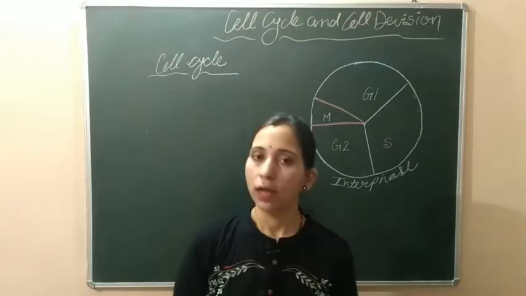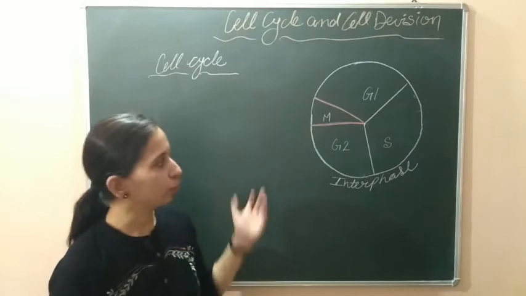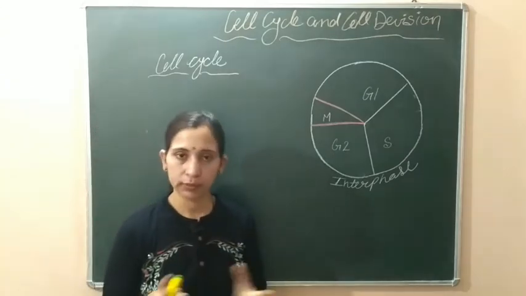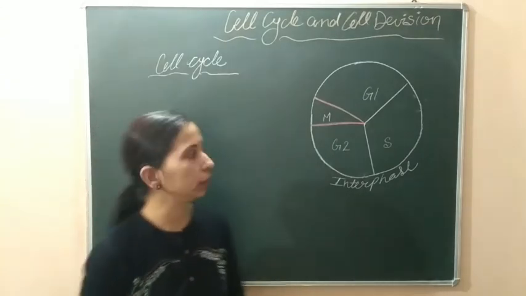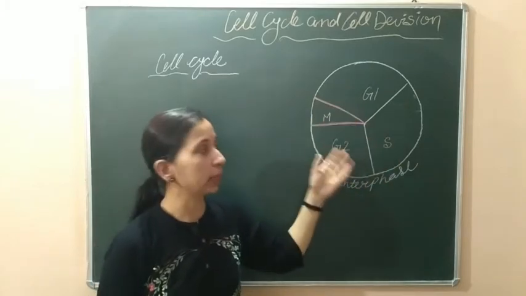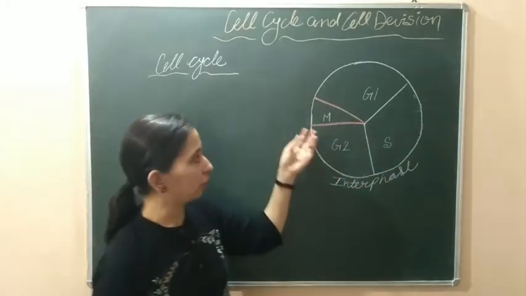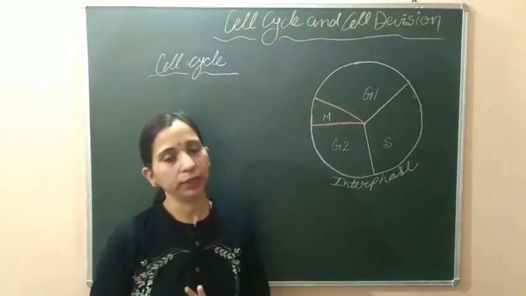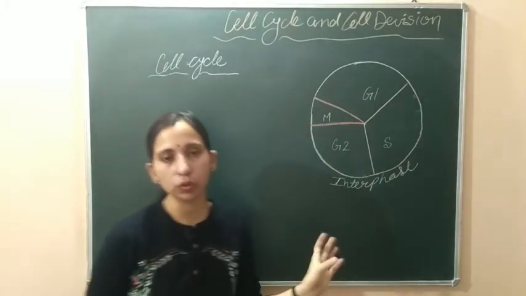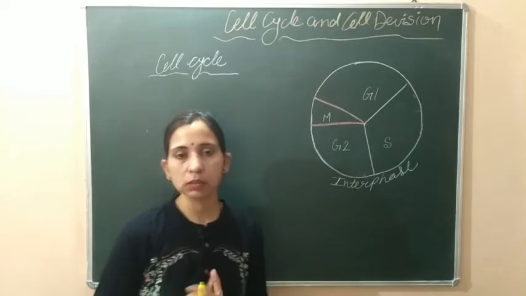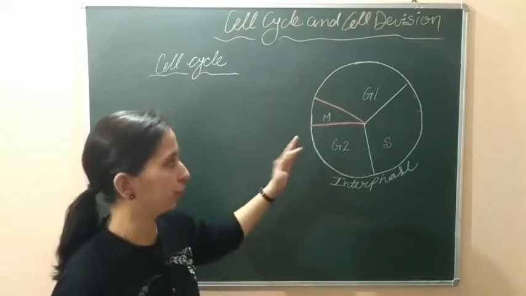Hello students, in the previous video we started our topic, that is the cell cycle. We discussed what changes occur in the G1 phase, S phase and G2 phase. Now what happens in the M phase we will discuss in detail later on, but before going on to the M phase, let's discuss some more things about the interphase.